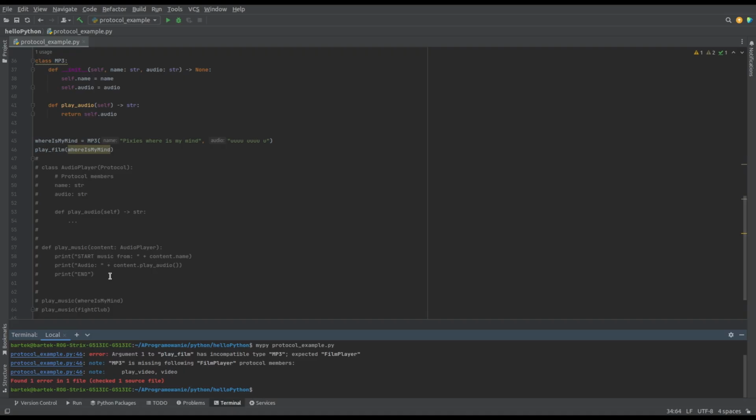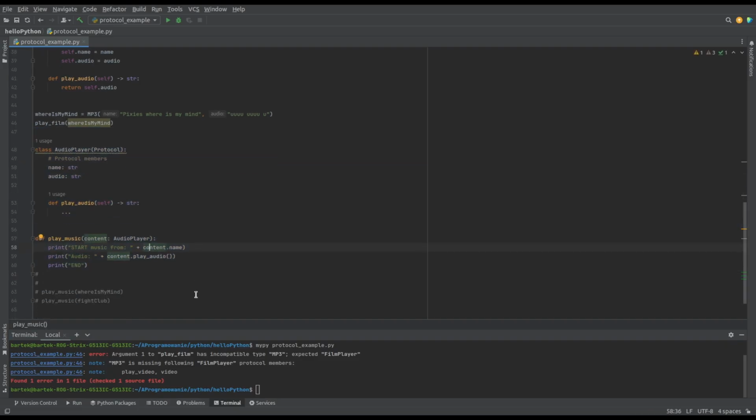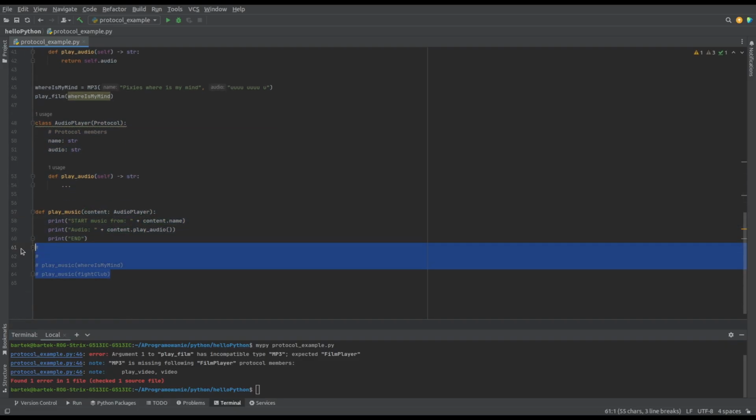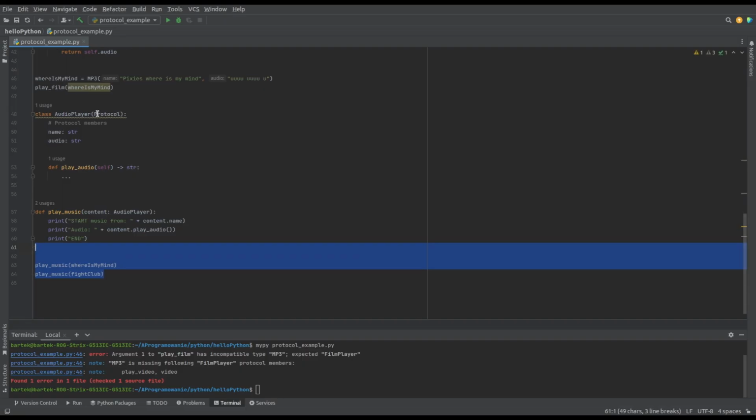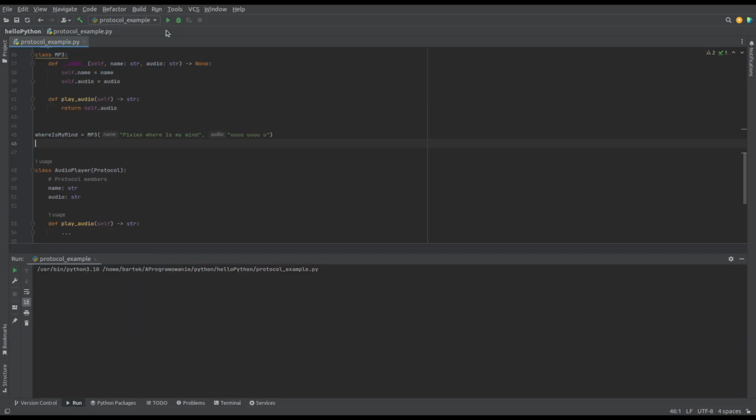You can define another AudioPlayer protocol and a playMusic method that utilizes it. It's possible to play music from MP4 because the FilmPlayer protocol contains the audio, but you can't play the film using MP3. MyPy type checker will let you know about it.